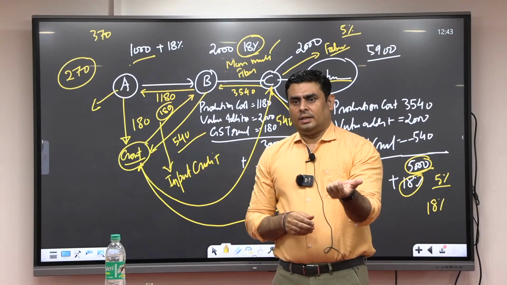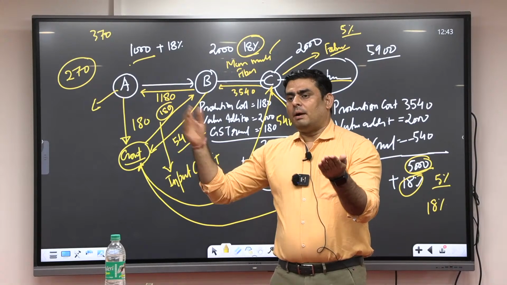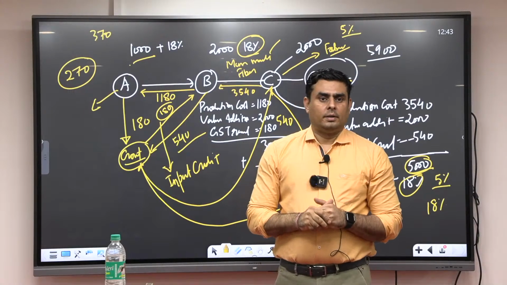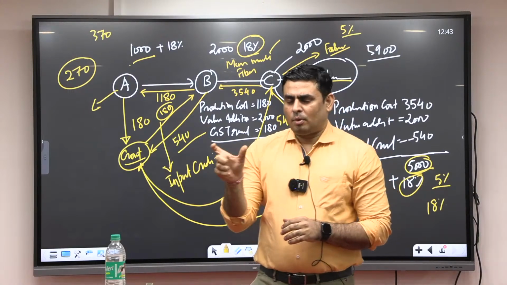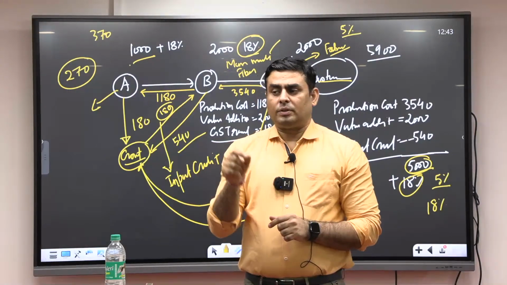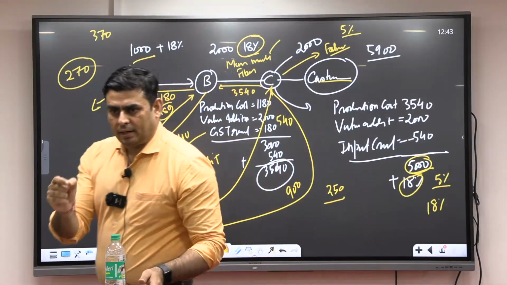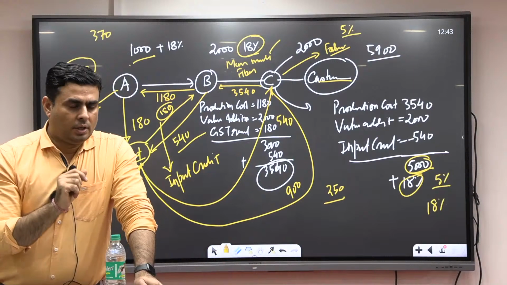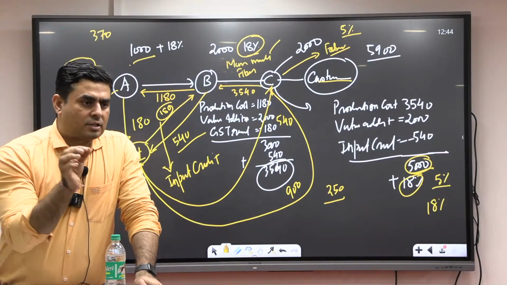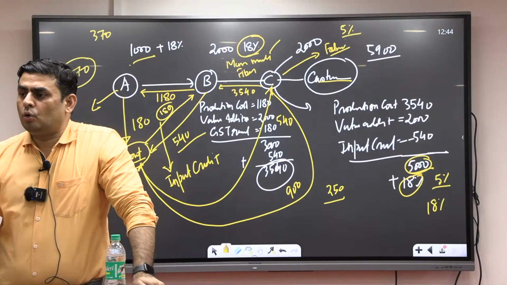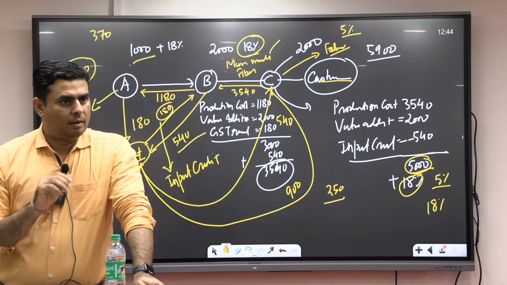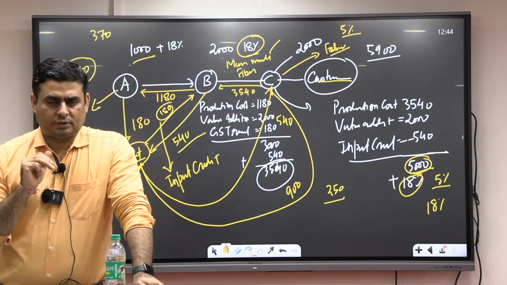Why is it problematic? You paid the GST at a higher rate, but you will receive the GST input credit at a lower rate. So have you understood the problem of input credit? This input credit problem is known as inverted duty structure. So inverted duty structure and GST rationalization are two major important issues in the system of GST.